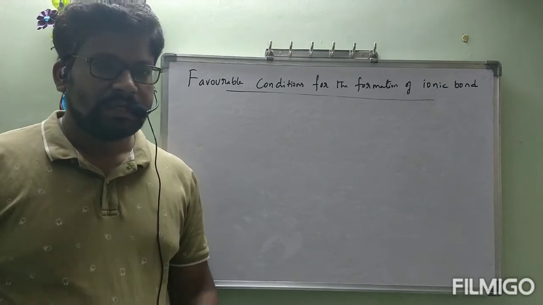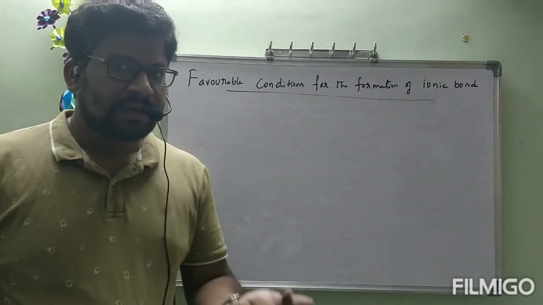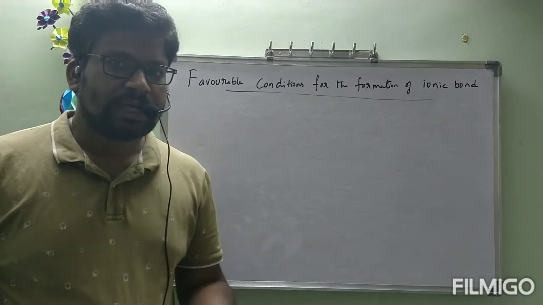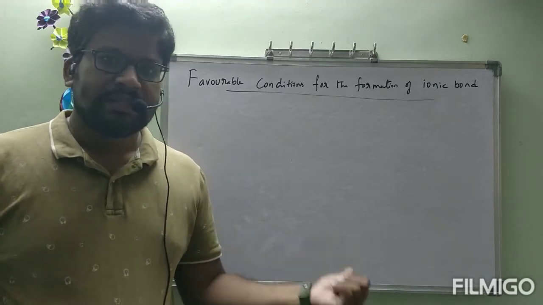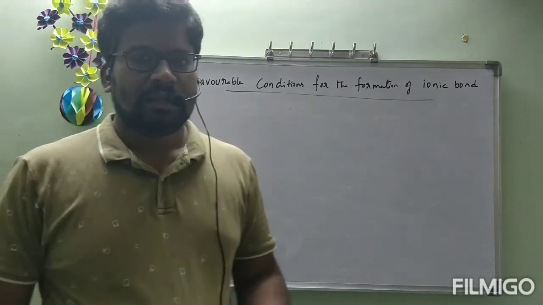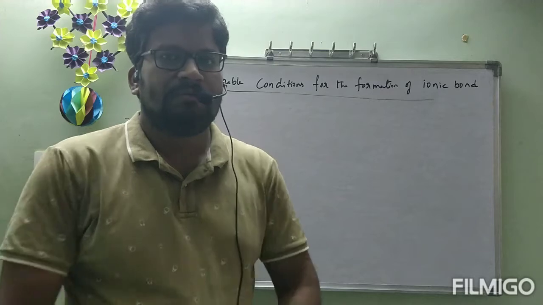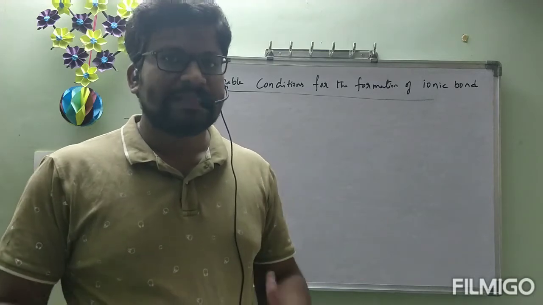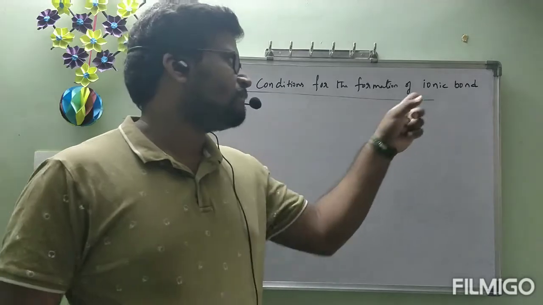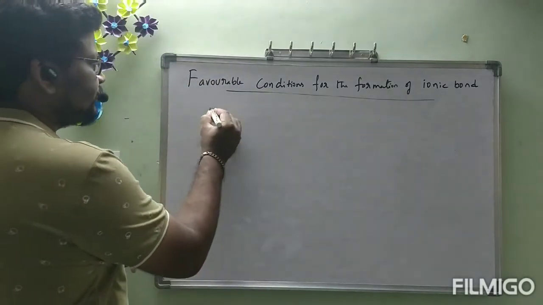Correct or not? A neutral atom is going to be converted into a cation. If it converts into a cation easily, then it can be formed as a positively charged ion easily. As well, on the other side, a negative charge is going to be formed easily. Then this positive charge and negative charge will be electrostatically attracted to form an ionic bond easily. That is favorable. Means what are the favorable conditions for the formation of ionic bond? Under that immediately we will get